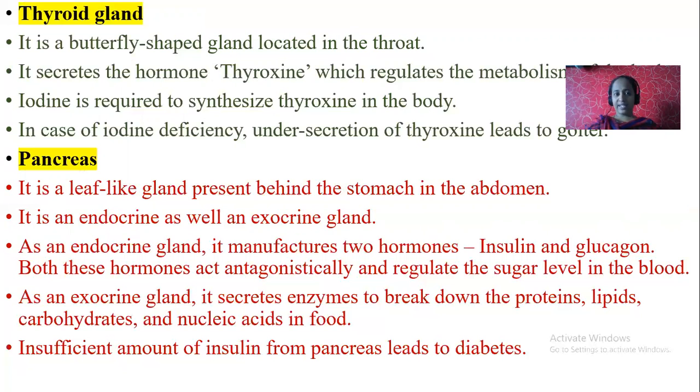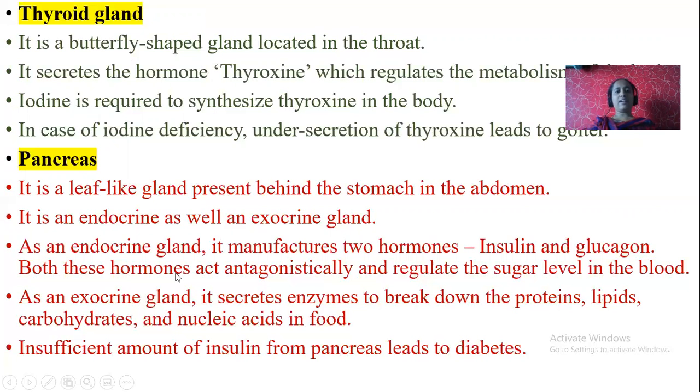Next, the pancreas. The pancreas is located below the stomach. It is a leaf-like gland present behind the stomach in the abdomen. It is both an endocrine as well as an exocrine gland, which is why the pancreas is called a mixed gland. Half of the pancreas acts as an exocrine gland, the remaining half acts as an endocrine gland. The exocrine part produces pancreatic juice, and the endocrine part produces two hormones: insulin and glucagon.